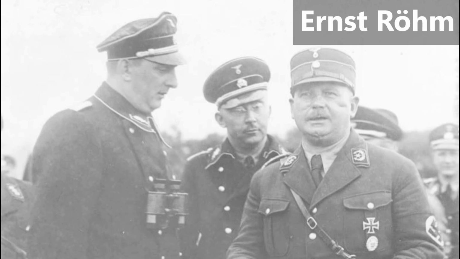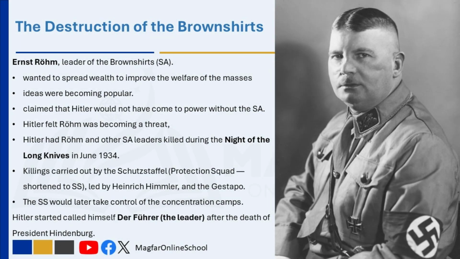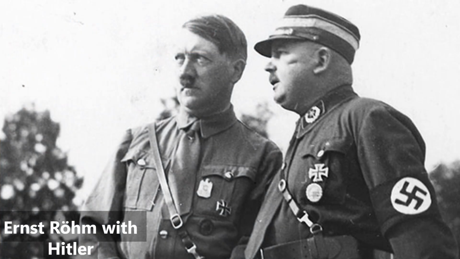Ernst Röhm was the leader of the Brown Shirts, SA, the Nazi Party's paramilitary force. He played a key role in Hitler's rise to power, and the SA helped intimidate political opponents and enforce Nazi rule. Röhm wanted to spread Germany's wealth to improve the welfare of the masses, and his ideas were becoming popular. He also claimed that Hitler would not have come to power without the SA, which made Hitler see him as a threat.